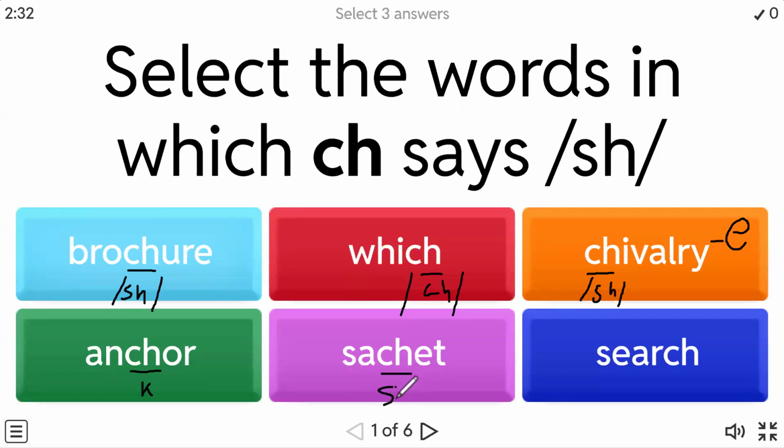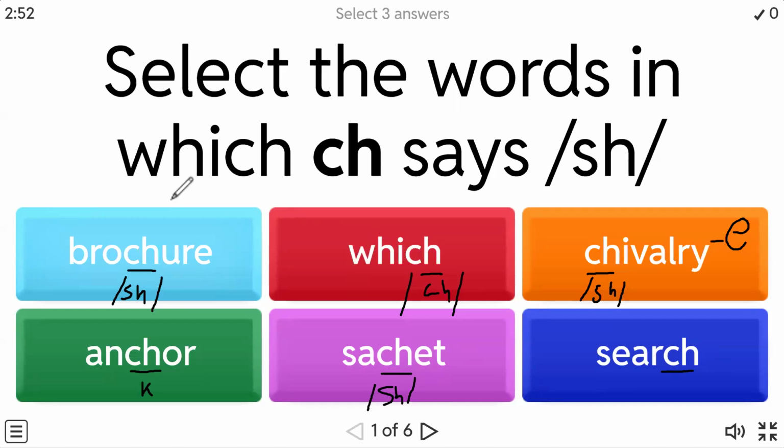So you will learn the correct pronunciation of English. Okay, beta? You read this as sachet, not 'sachet'. Give me one sachet of ORS. It's not that way. It's sachet. Okay? Search. Over here, this is making the ch sound again. Search. It's making the ch sound.